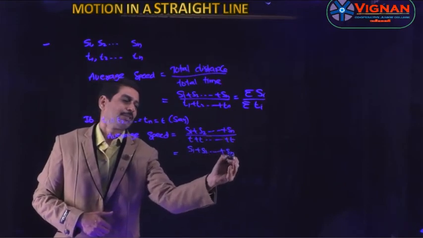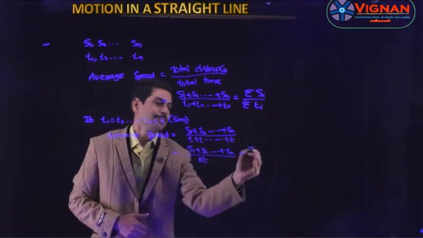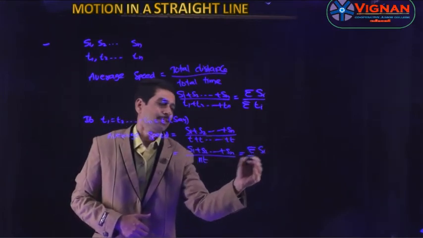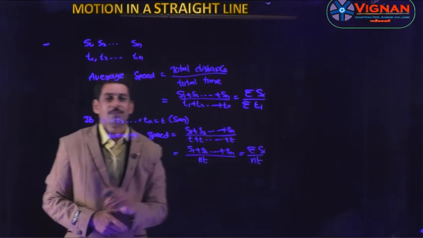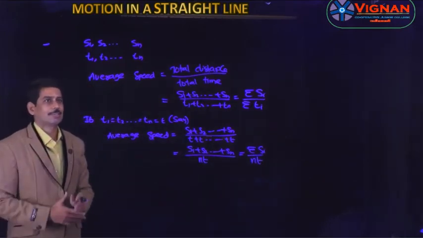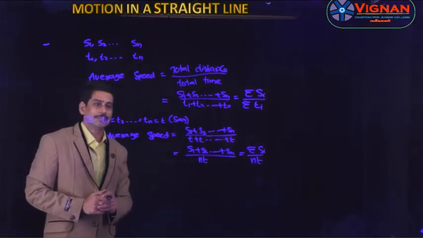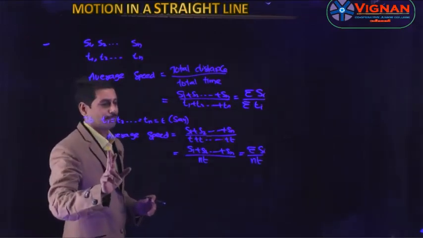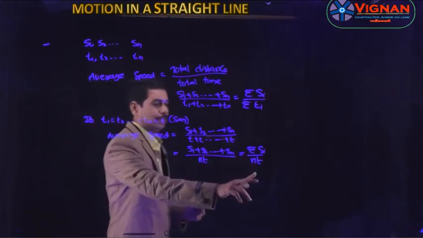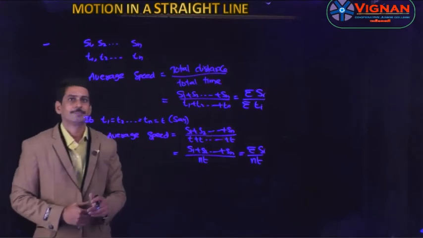Plus sn by nt, or this can be written as sigma si by nt. So this is a formula whenever a body travels distances s1, s2, sn in time intervals t1, t2, etc. tn seconds, then the average speed is given by sigma si by nt, that is equal to s1 plus s2 and so on sn by nt.